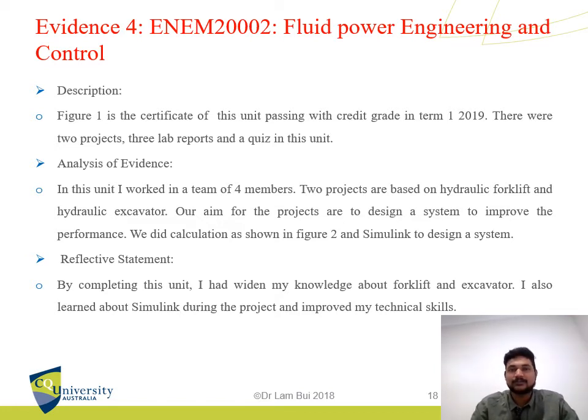As shown in figure 2, our main aim is to design an appropriate system to improve the performance. We did the calculations and used Simulink to get our results. By completing this unit, I have widened my knowledge about hydraulic forklifts and excavators, how they work and their working operations. I also learned about the Simulink software and improved my technical skills.